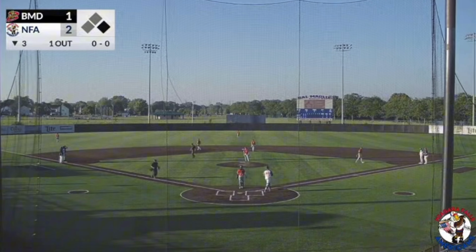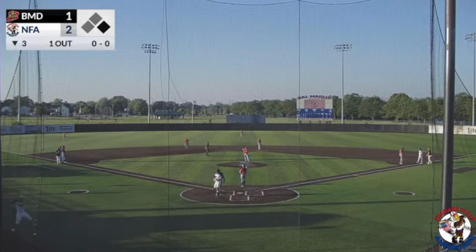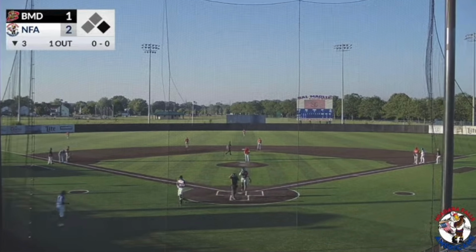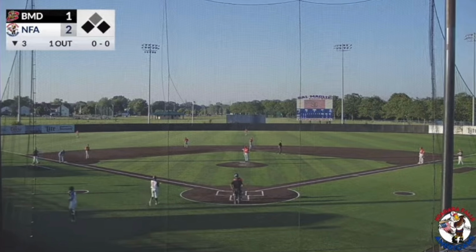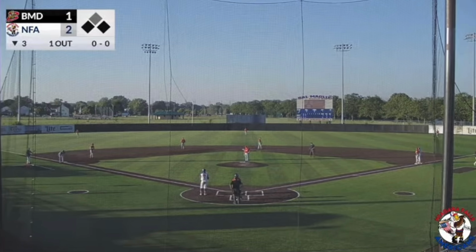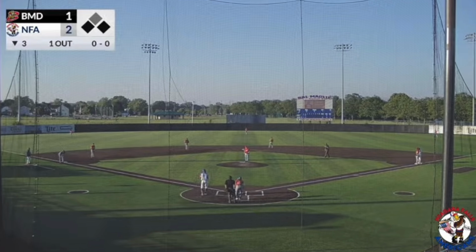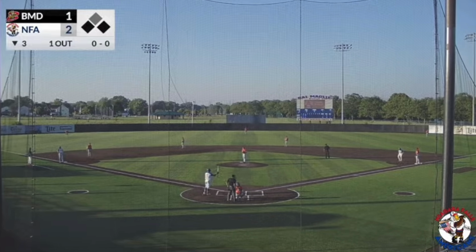Looked like a tailor-made at least 6-4 put out, maybe even a double play. Super tough play there from Vasquez. We talked about his prowess hitting. He made a great play earlier in this game, Tom, but so far in seven games played, already has 3 errors. Now it'll be 4, and that's a huge one. Now runners at the corners, still only 1 out. That'll bring up Logan Stickler.